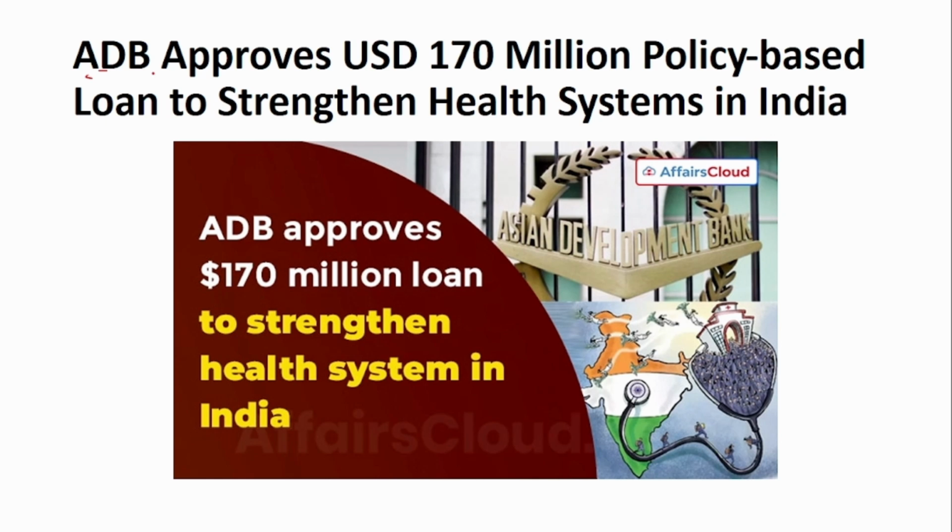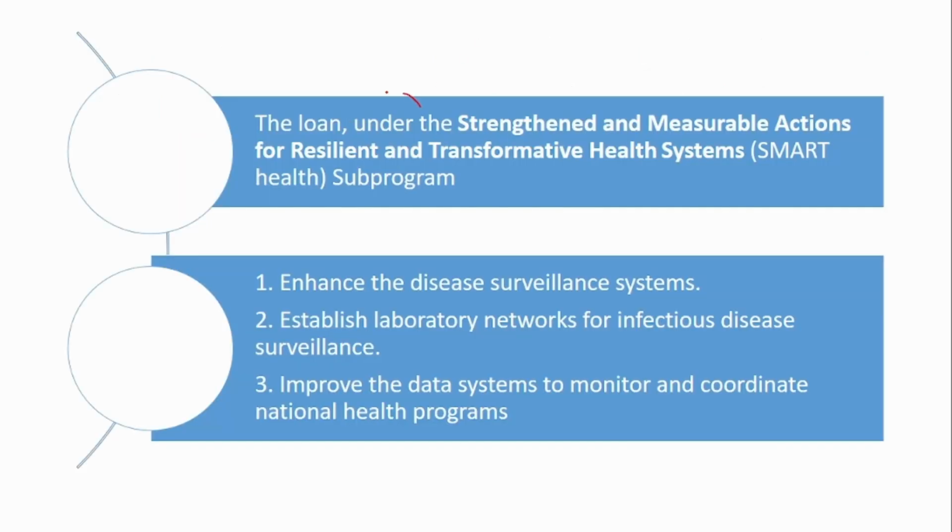Next is about an ADB lending. So ADB has approved $170 million to strengthen the health system in India. This loan is provided under a sub-program called Smart Health. The full form of Smart Health is Strengthened and Measurable Actions for Resilient and Transformative Health System.